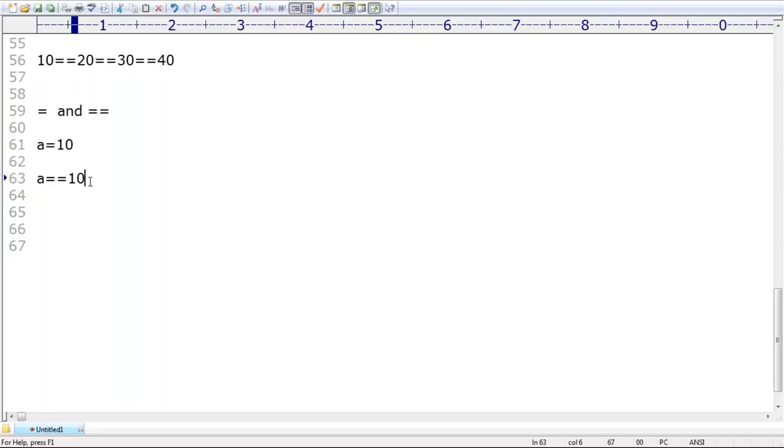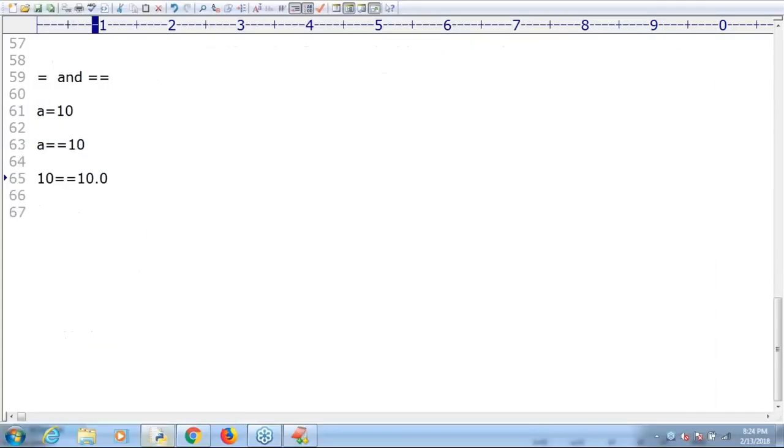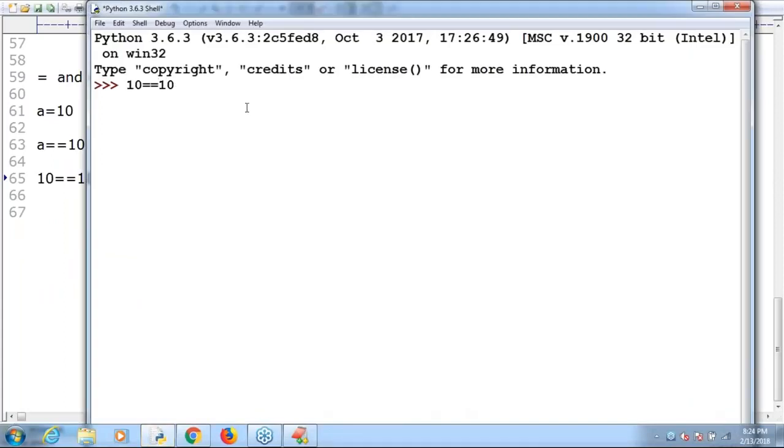Next, some people are asking, sir, 10 double equal to 10.0, are both the same or not? What answer can you tell?